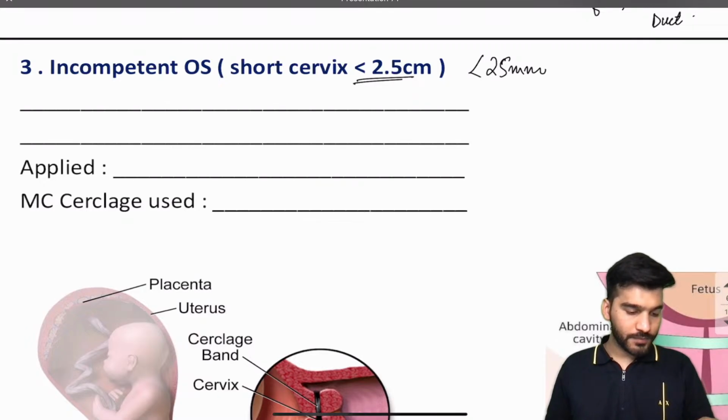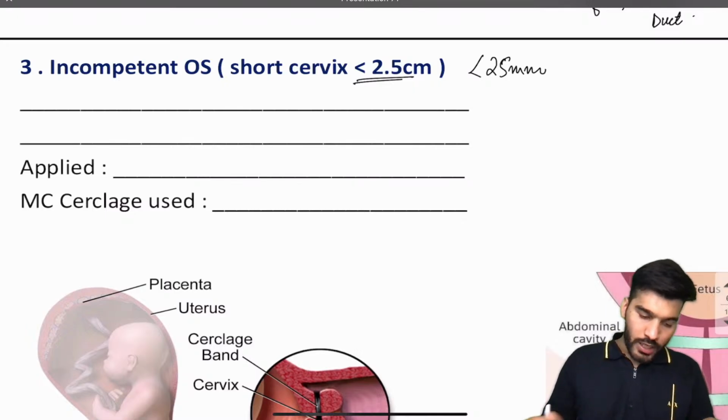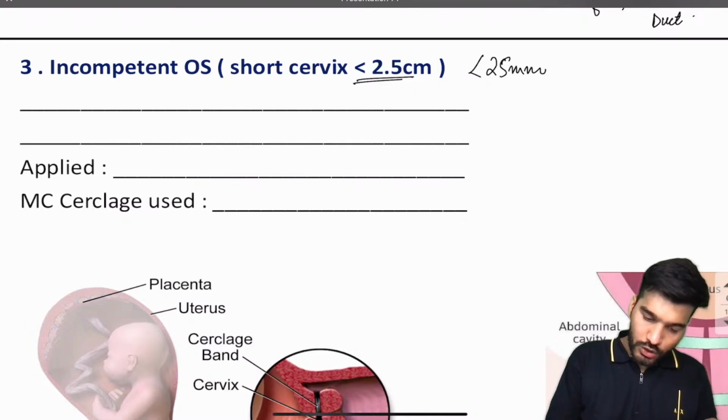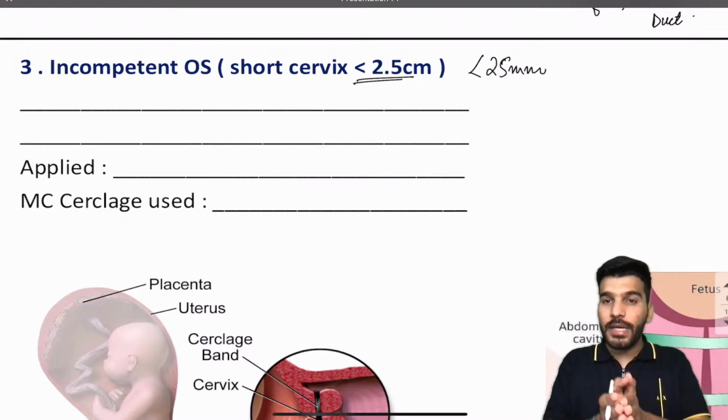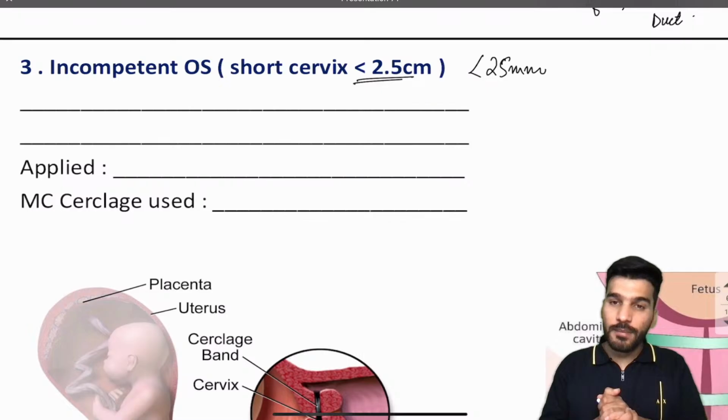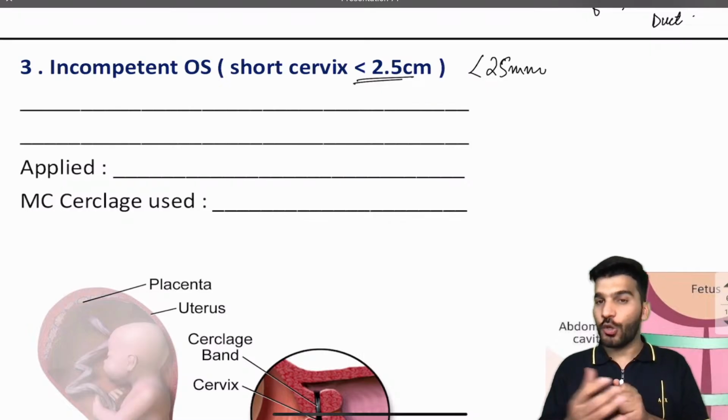Is that clear? Now when the cervix is short, what will happen? It will predispose to preterm labor or abortion.